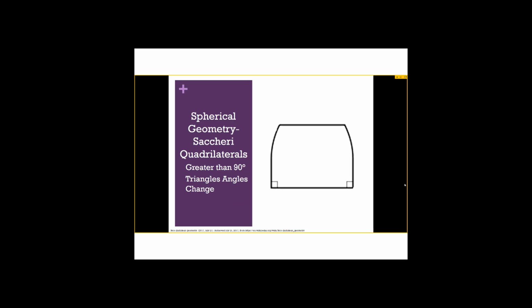Last we looked at are Saccheri quadrilaterals. Saccheri quadrilaterals are going to be constructed the same way, but their summit angles are going to add up to be greater than 90 degrees. This is because, again, as lines curve, they're going to create obtuse angles at the top instead of acute angles. This can also be seen with the same proof. If we cut it into 2 triangles, if we know that both the triangles have to have sums greater than 180 degrees, then we can say this whole thing has a sum greater than 360 degrees. So then when we take out the 180, there's still greater than 180 left. So we have to say those are going to be greater than 90.